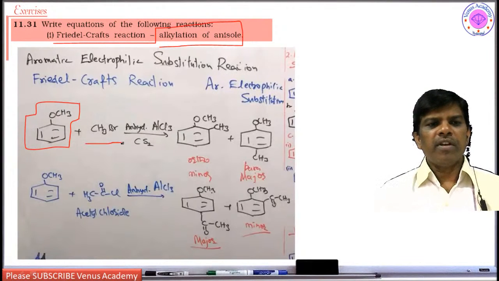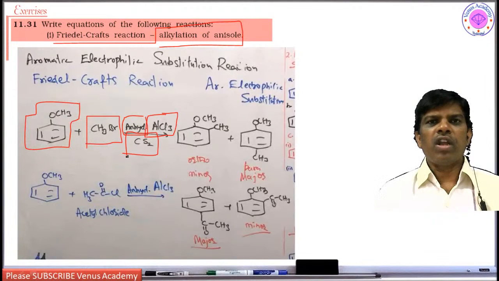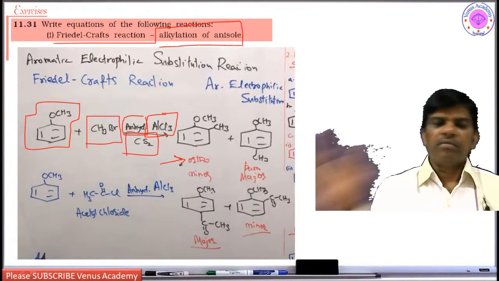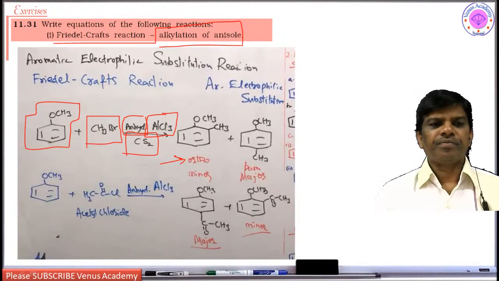Anisole upon treatment with methyl bromide in the presence of anhydrous aluminum chloride, the Friedel-Crafts reagent, a Lewis acid, with carbon disulfide as solvent, whose boiling point is around 50 degrees centigrade, at low temperature gives an ortho and para mixture. Yes students, so we are going to get ortho para mixtures. Again the mixture can be separated by steam distillation.